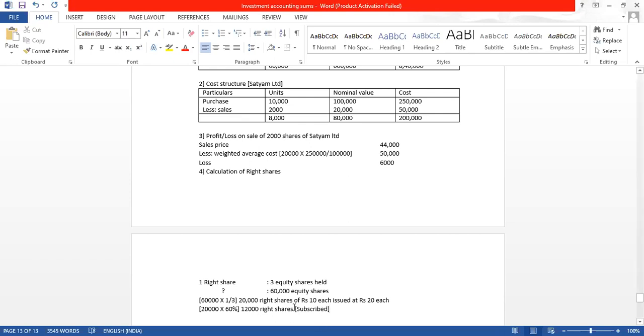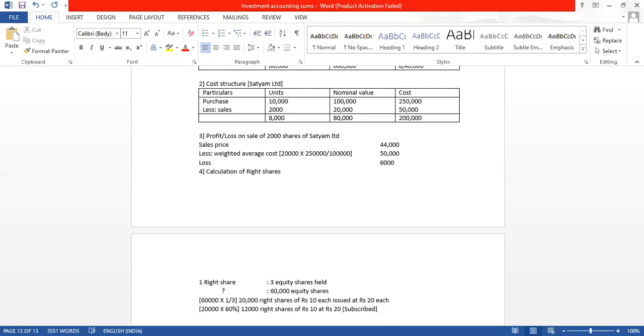He has subscribed 12,000 rights shares of rupees 10 at rupees 20. So Mr. Vinay renounced 40% to an outsider. Out of 20,000 rights shares, 40% he renounced, sold to an outsider. That we are not concerned with in this chapter. What we are concerned with is how much he subscribed, how much he took for himself. So how much he has taken for himself is what we want to know.